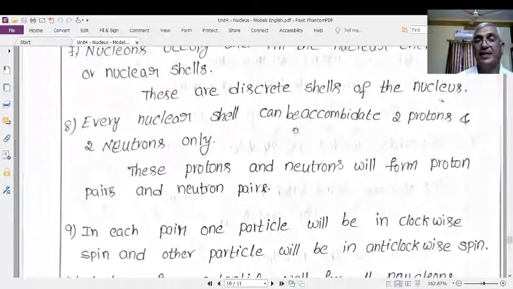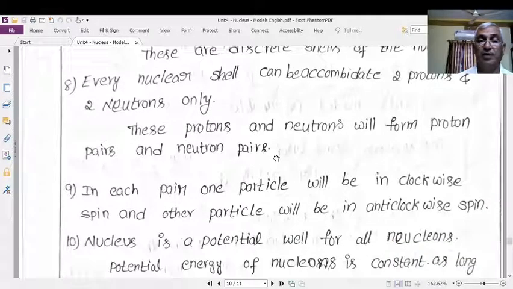Every nuclear shell can accommodate two protons and two neutrons separately. This does not mean that in one shell there are both two protons and two neutrons. The proton shell is a separate shell and the neutron shell is a separate shell. A proton shell can accommodate two protons, and a neutron shell will maximally accommodate two neutrons. So there is a proton pair and a neutron pair.